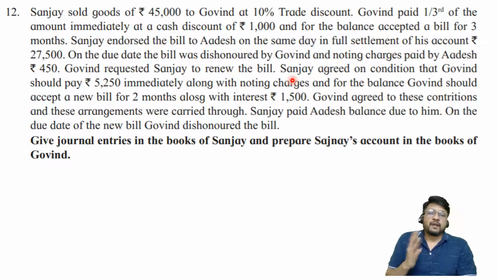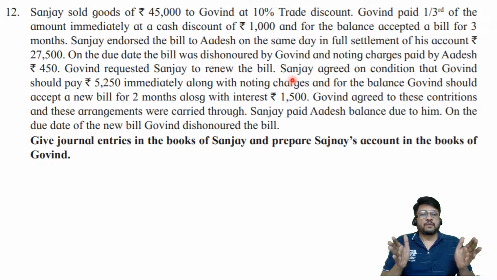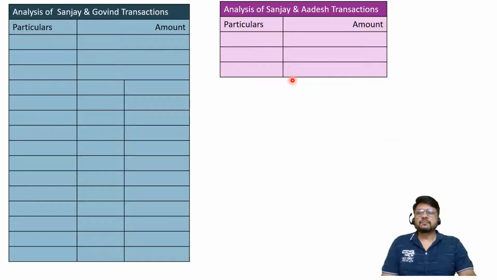So we will divide this problem into two different types of transaction. One is the transaction between Sanjay and Govind. We'll make a separate analysis of the same. And one is the transaction between Sanjay and Adesh. We'll make a separate analysis of the same. So let me prepare tables for the same. I've prepared these two tables: analysis of Sanjay and Govind transactions, and analysis of Sanjay and Adesh transactions.